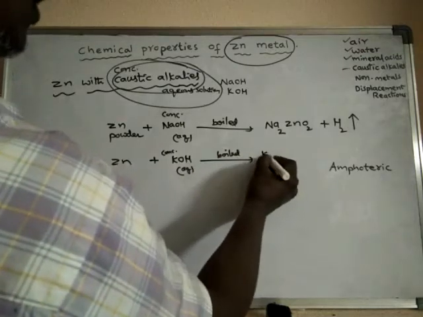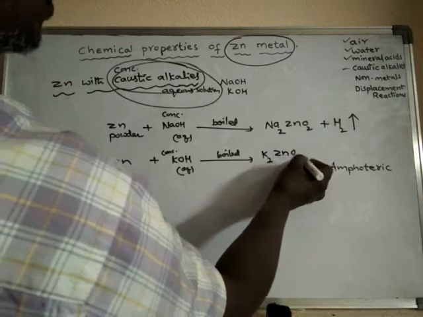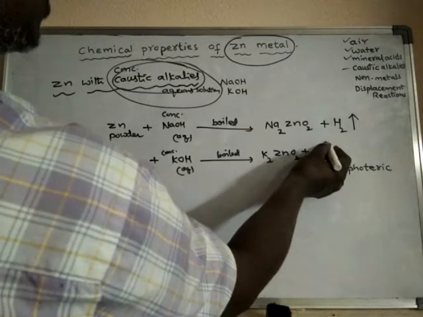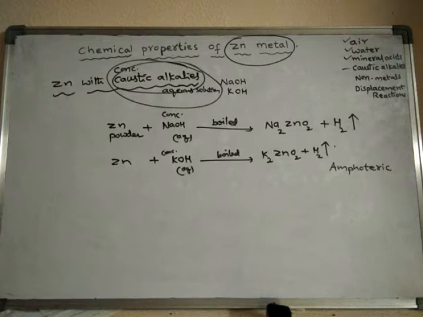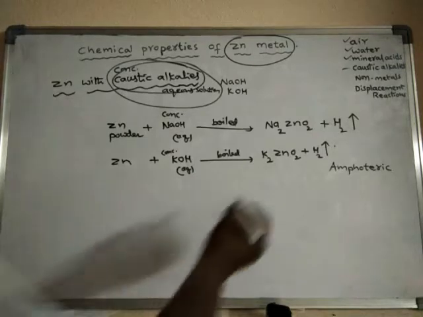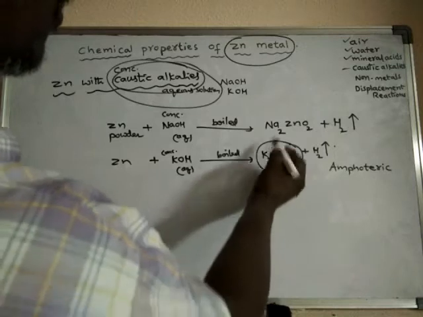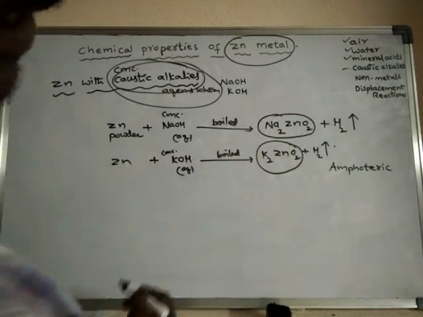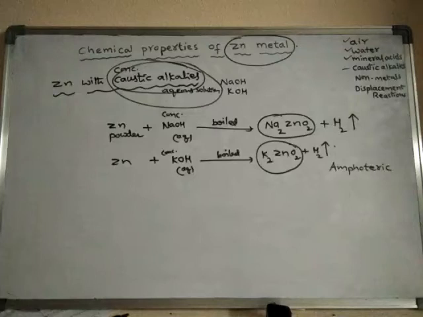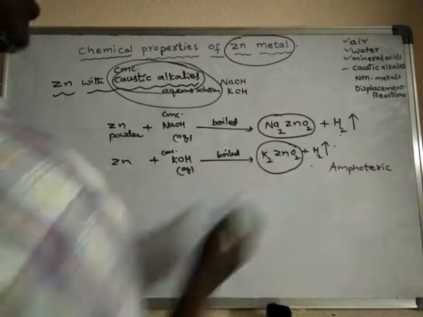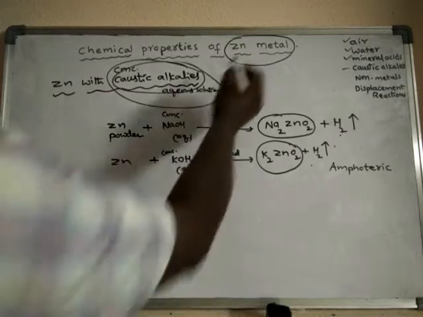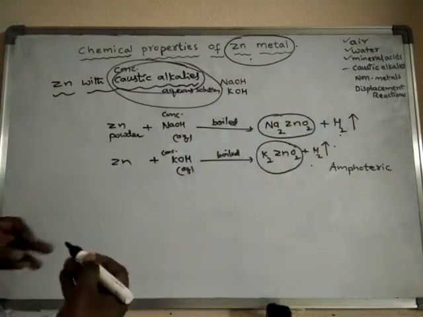It forms potassium zincate along with the liberation of hydrogen gas. So when zinc powder is boiled with concentrated aqueous solution of alkalis, it forms its respective zincates. This is called potassium zincate and this is called sodium zincate, and hydrogen gas is liberated. In this way, zinc metal reacts with the caustic alkalis.